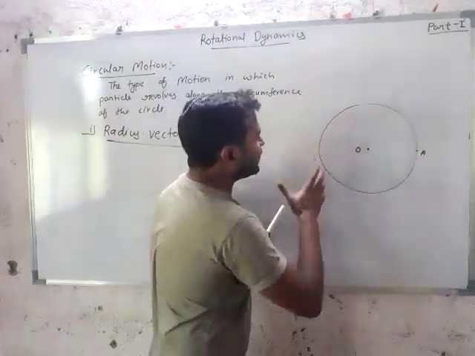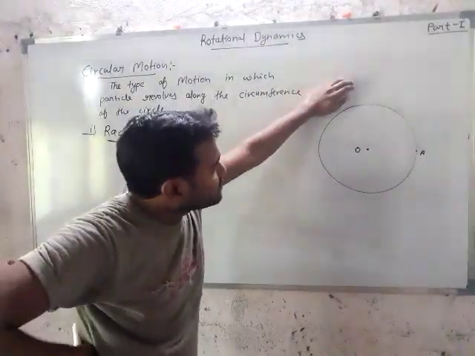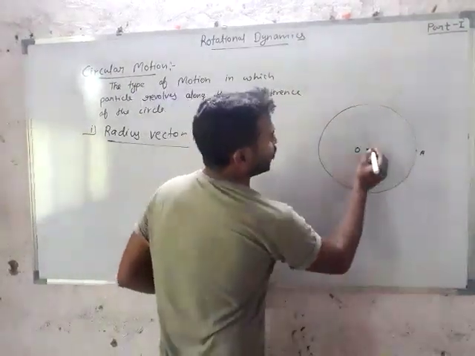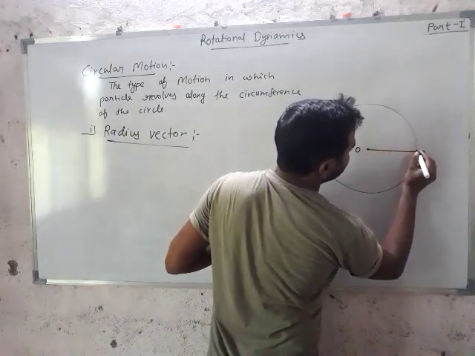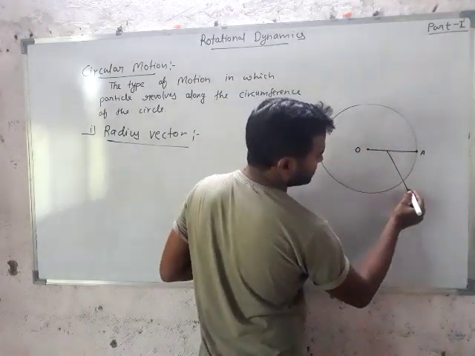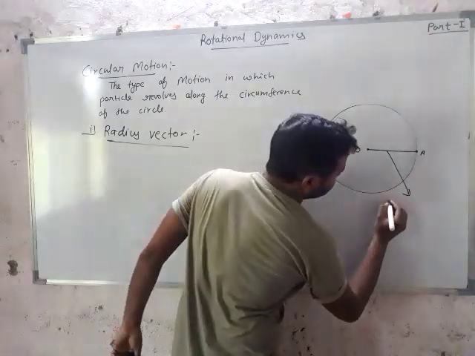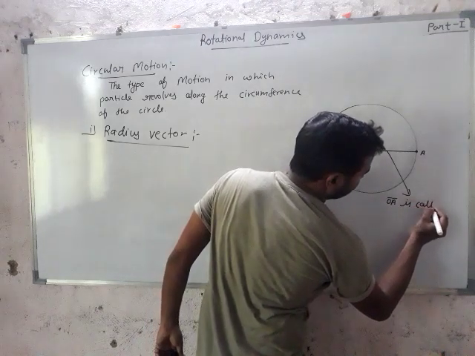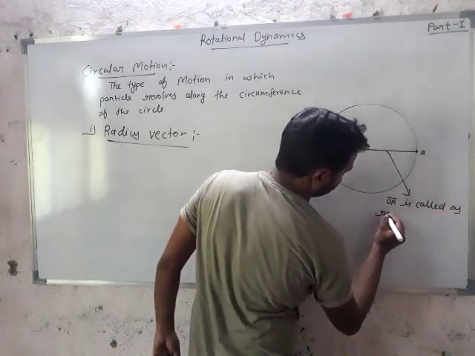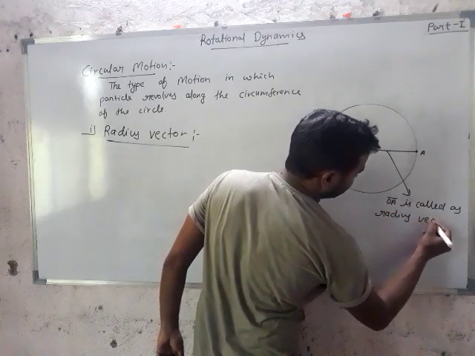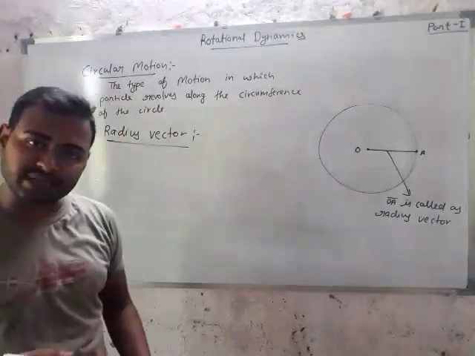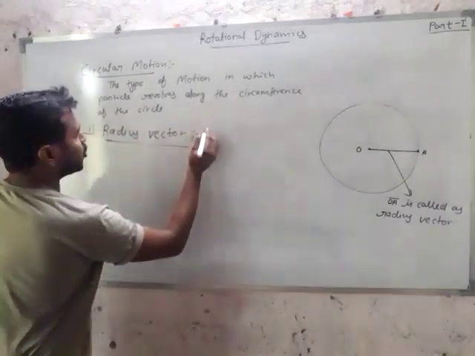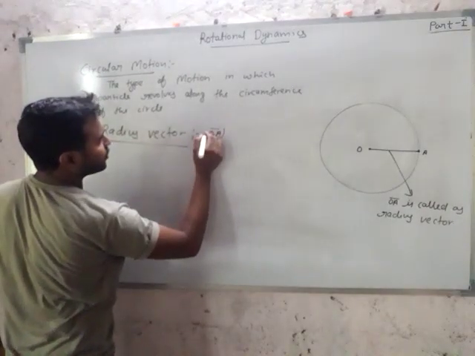If any particle is revolving on the circumference of the circle and this is the center O, then the distance OA, that is vector OA, is called the radius vector. It means the fixed distance is known as the radius vector in circular motion.